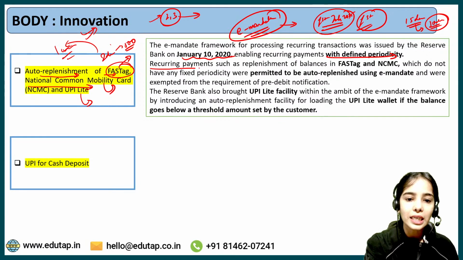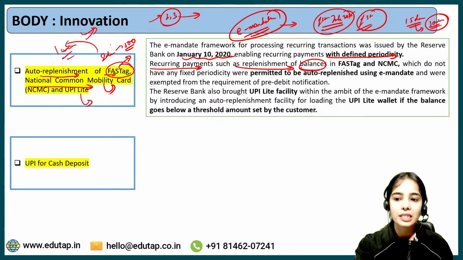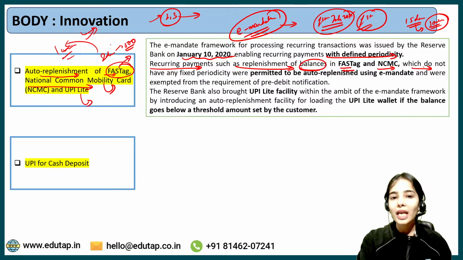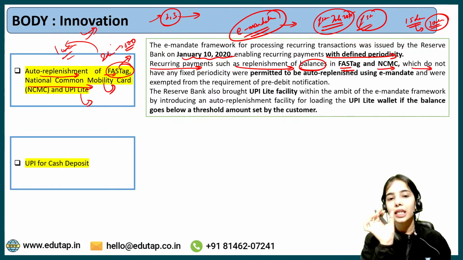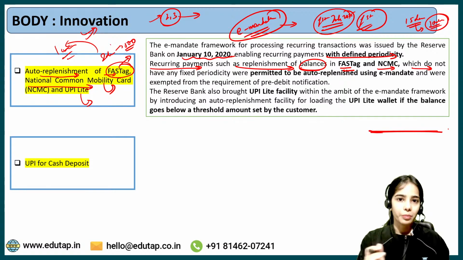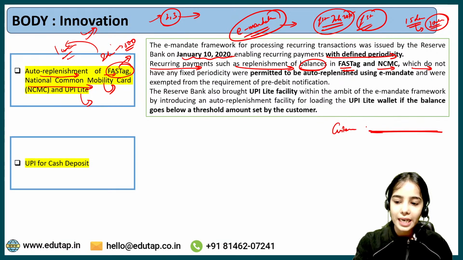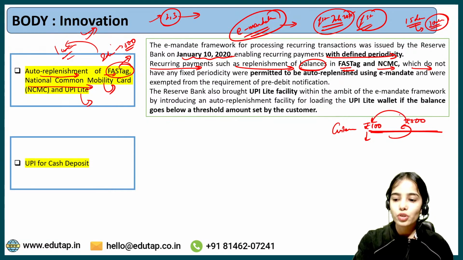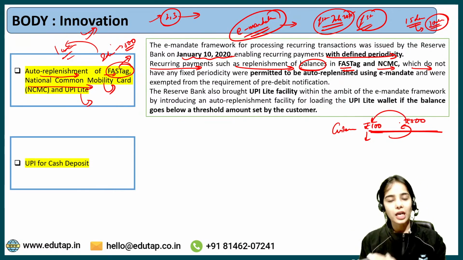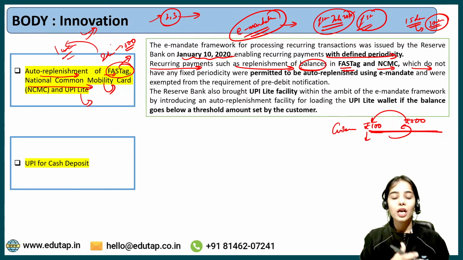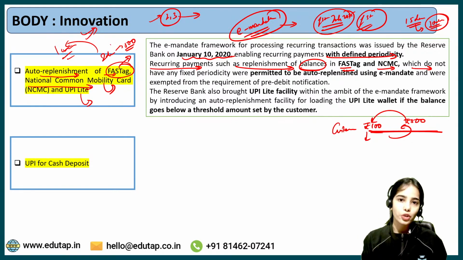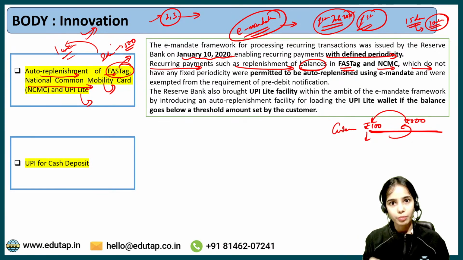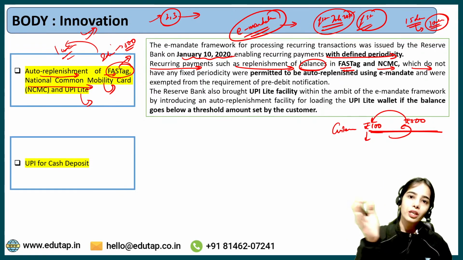Okay, so it was said that recurring payments such as replenishment of the balances in FASTag and NCMC, which do not have any fixed periodicity, in this case there is the criteria of a threshold amount that will be decided. So the customer can decide their threshold amount. Let's say I have decided that as soon as my FASTag goes below rupees 100, 500 rupees should be transferred from my account to the FASTag. So here you can understand that the periodicity is not required now. Whenever the amount goes below the threshold amount, the auto replenishment will happen.